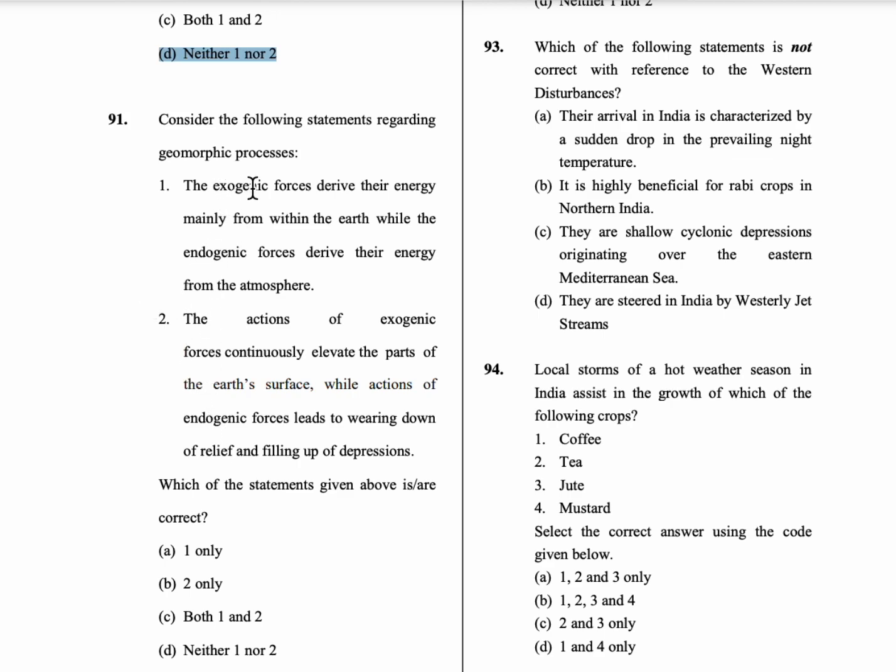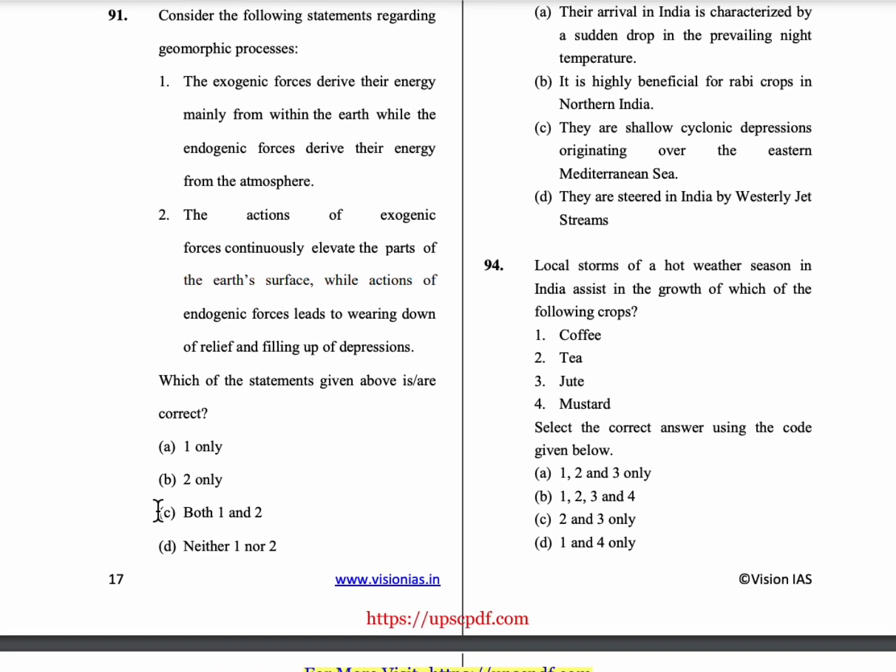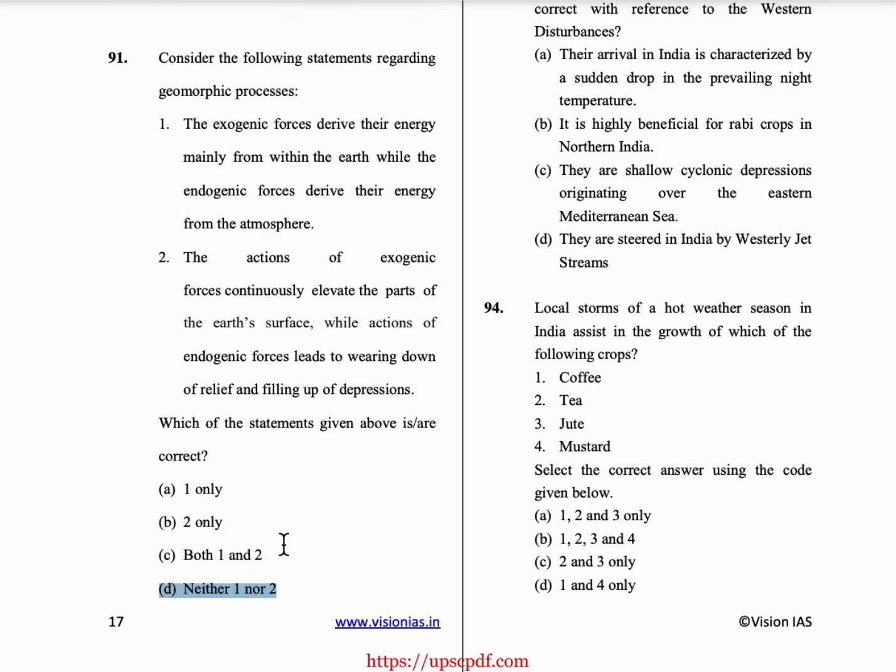Exogenic forces derive their energy from the atmosphere. Endogenic forces derive their energy from within the earth. So the first statement is wrong. And in the second statement, the action of exogenic forces leads to wearing down of relief and filling up of depressions, whereas the action of endogenic forces leads to continuous elevation of parts of the earth's surface. So both these statements are wrong. So option D is the correct answer.